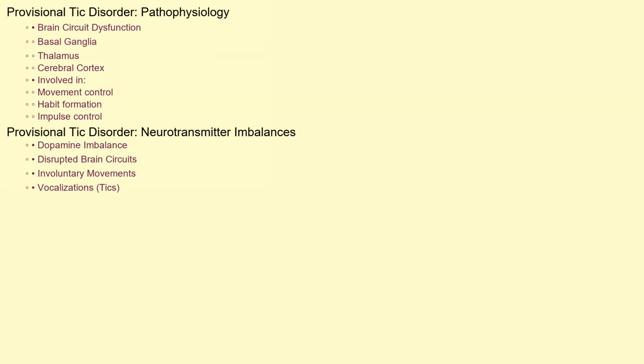wrong. The pathophysiology of provisional tic disorder is linked to dysfunction in specific brain circuits, particularly those involving the basal ganglia, thalamus, and cerebral cortex. These areas are responsible for controlling movement, habit formation, and impulse control. Imbalances in neurotransmitters, such as dopamine, are believed to disrupt these circuits, leading to the involuntary movements and vocalizations that